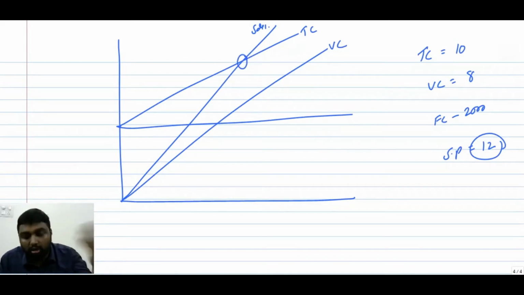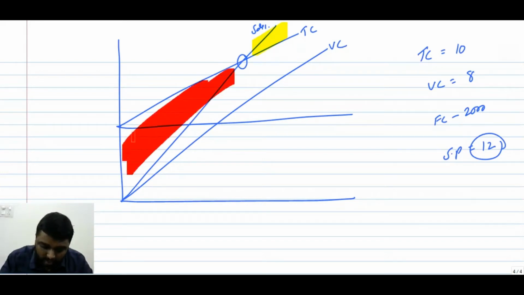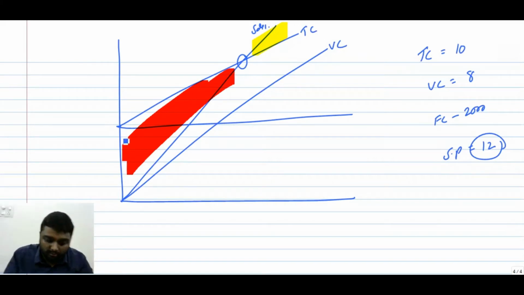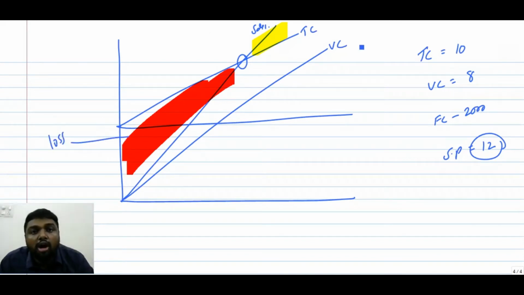If you take this shade, in red color your sales curve is below the total cost curve, so we call this area the loss area. And here the sales curve is above the total cost curve, so we call this the profit area.